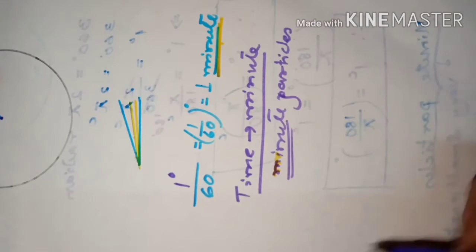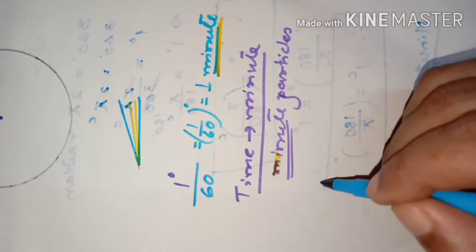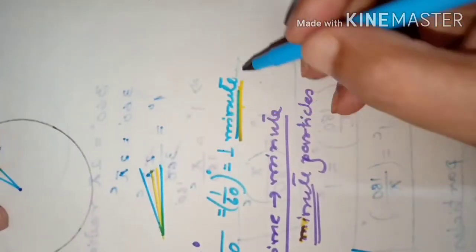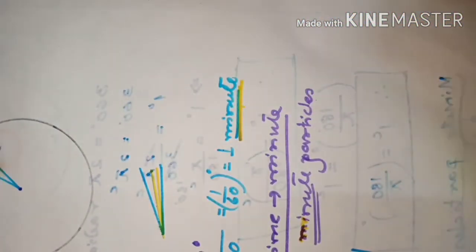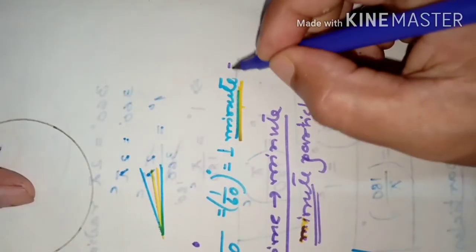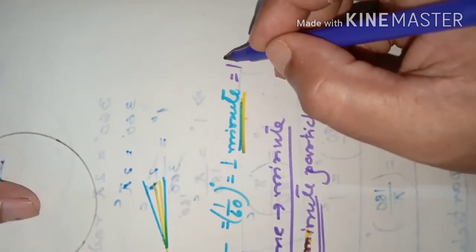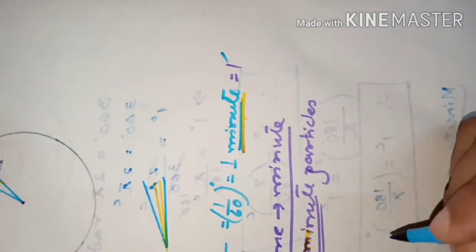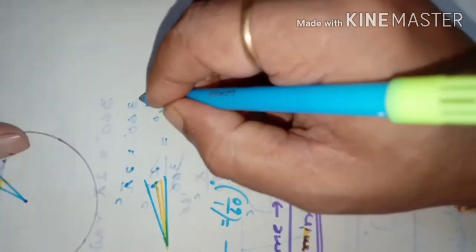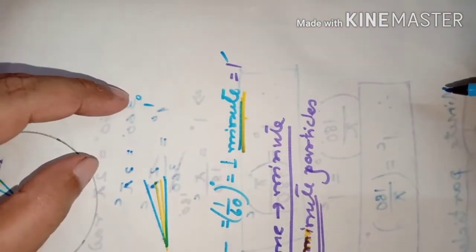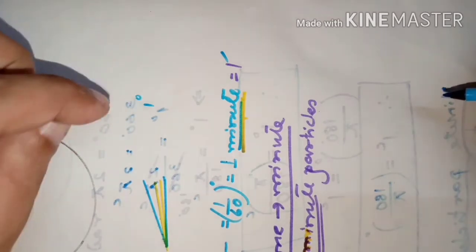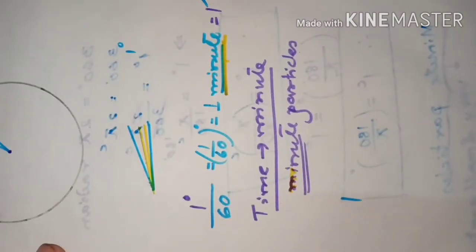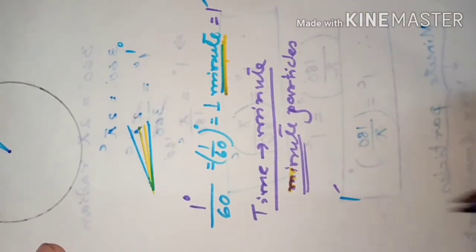So now we see how 1 minute is written. Instead of writing in words, you can just write 1 and put a dash over it. You understand? You are talking about 1 minute. Like 1 degree, you put 1 and over that a small circle, a small zero type. That is read as 1 degree. So 1 minute will be written like this.